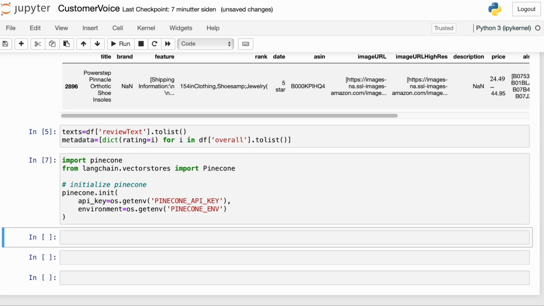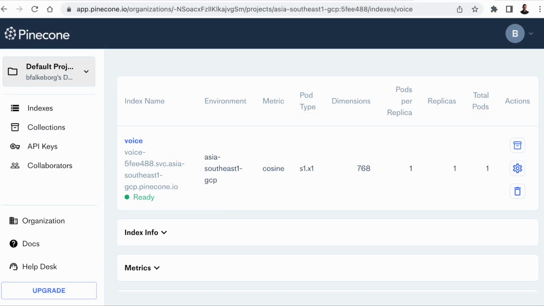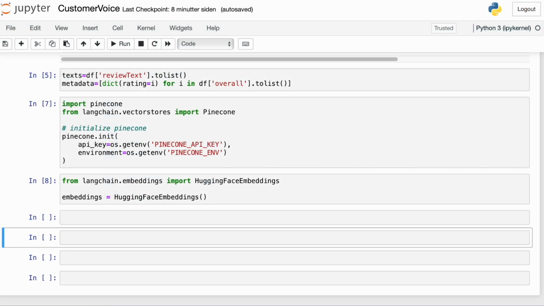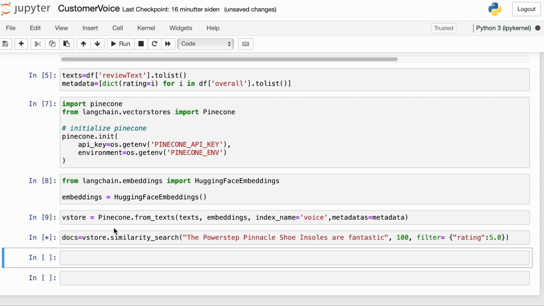And I'm going to use Hugging Face embeddings like we did in the last video. I've set up an empty index called voice on Pinecone. And now we can push the text embeddings with the metadata to Pinecone. And to do that, we use the list of review texts, we use the Hugging Face embeddings, we use the index name, and then we use the metadata. And pushing the metadata with the texts to Pinecone allows us to do filtered vector similarity search. Last time I did it in Pinecone directly, this time we do it in LangChain.